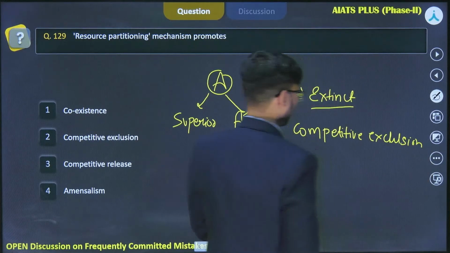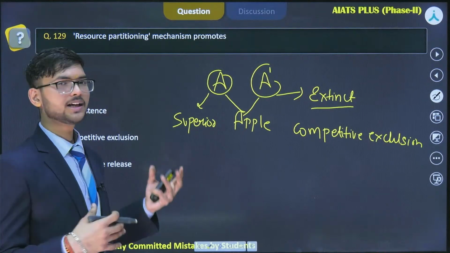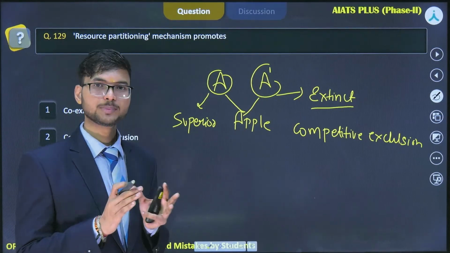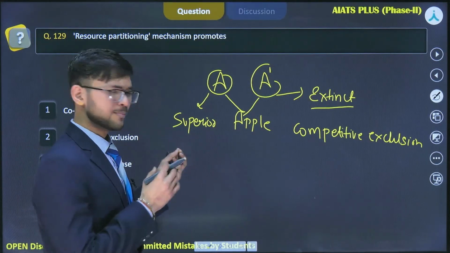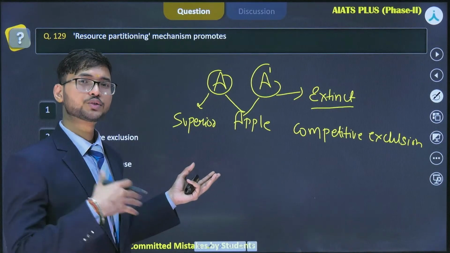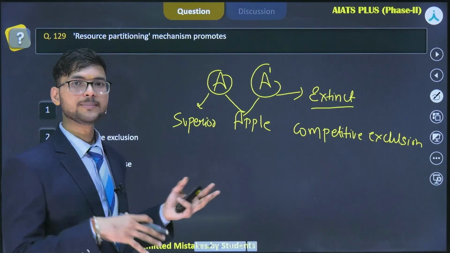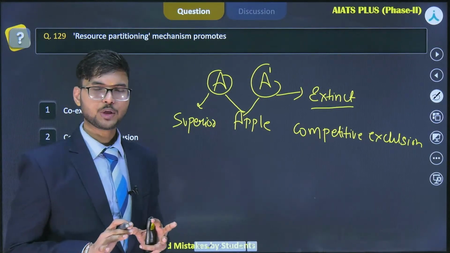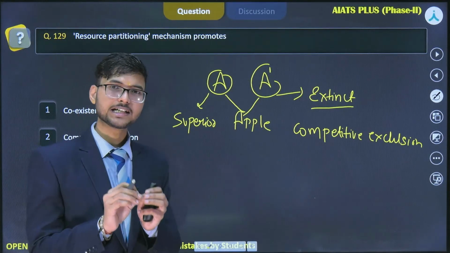And this concept was given by Gause, and he said that in a limited resource region, if two species that are very closely related compete for a particular resource, then the superior one will survive, while the inferior one will become extinct. But in nature that's not always the case, because although resources are limiting, there are certain interspecific competitions as well.